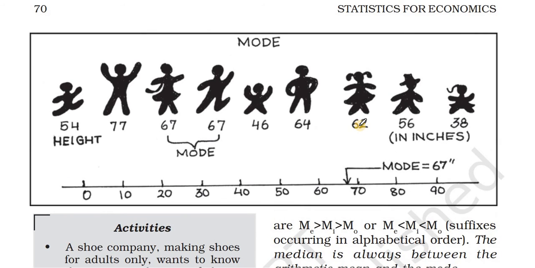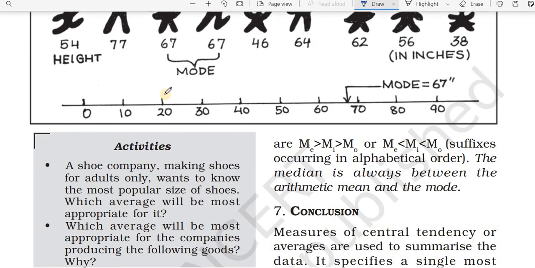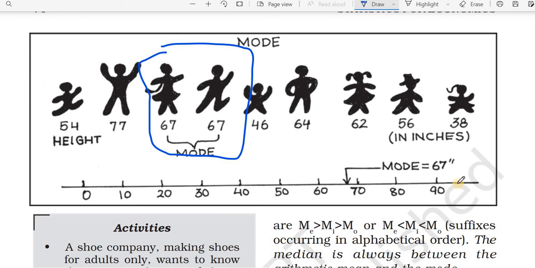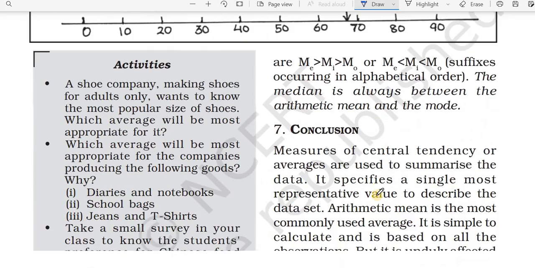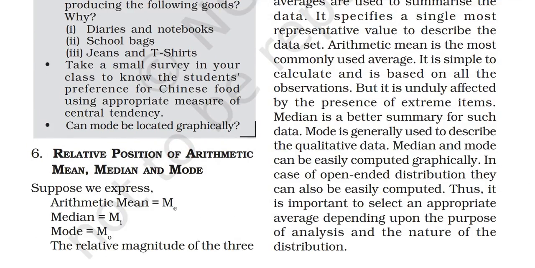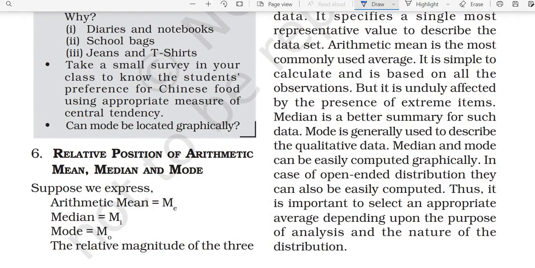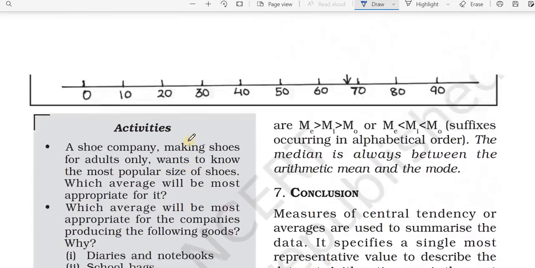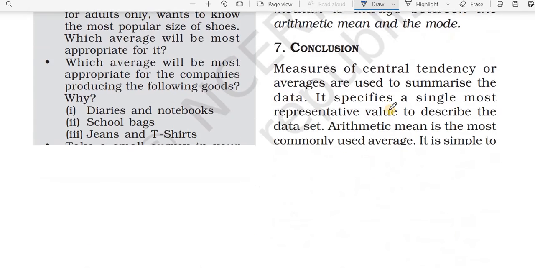Thus, the modal workers' family income is 27.273. Then here you can see in this one which is the mode, which is repeating more times. 67 is repeating 2 times. For that reason the mode is 67. Then we can go through another problem, now that we have studied how to find the mode.